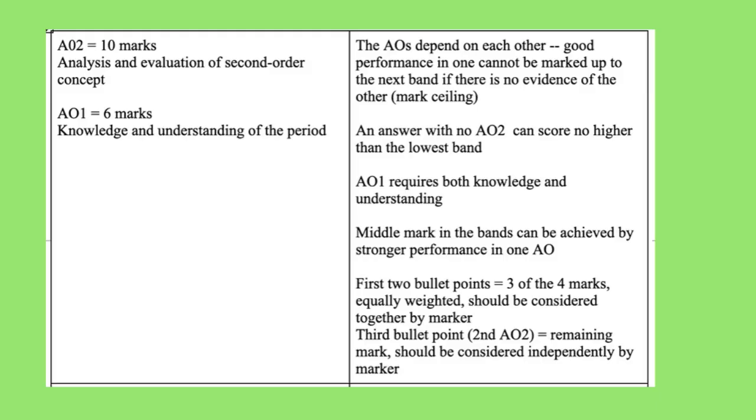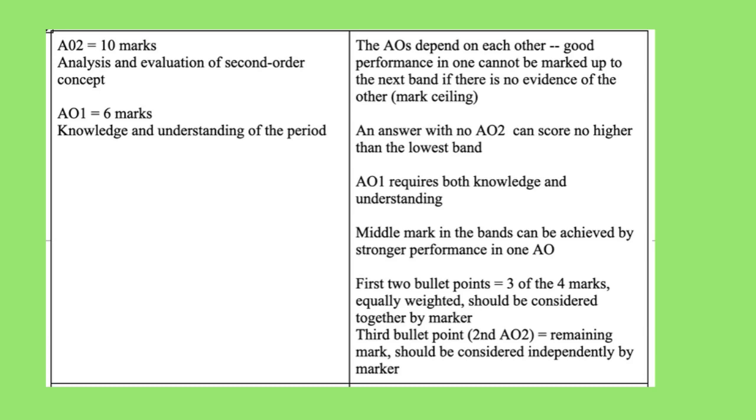16 marks. 10 of those marks will be awarded for AO2, which is your analysis and evaluation of a second order concept. Now, if you watch our overview video, you can find out about this in more detail, but we need to identify the second order concept being targeted in this question. This will be significance, so we're thinking about the most significant outcome of the Third Crusade. Was it financial losses? So you need to decide if you agree, or if you think there was another factor that was more significant.